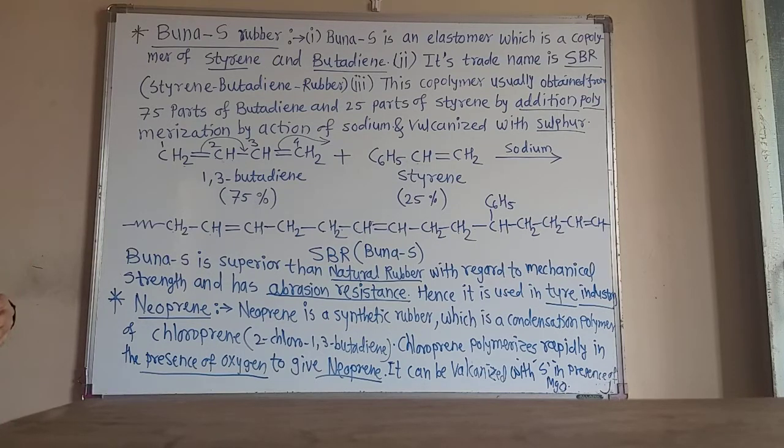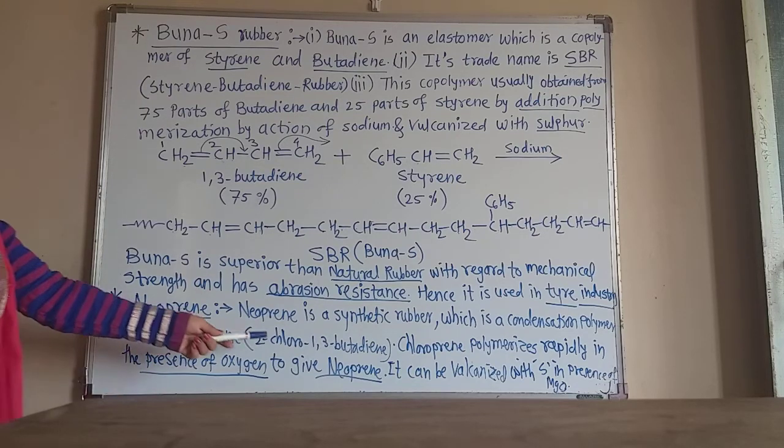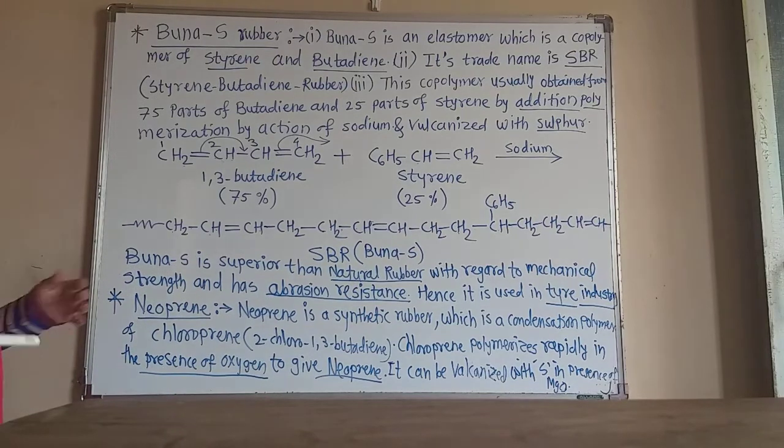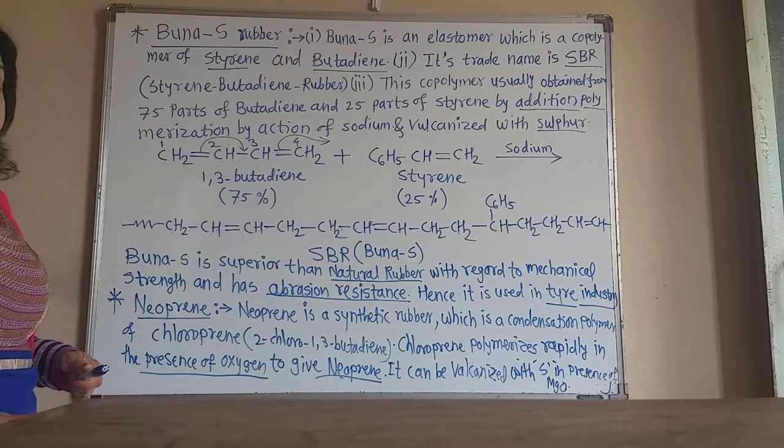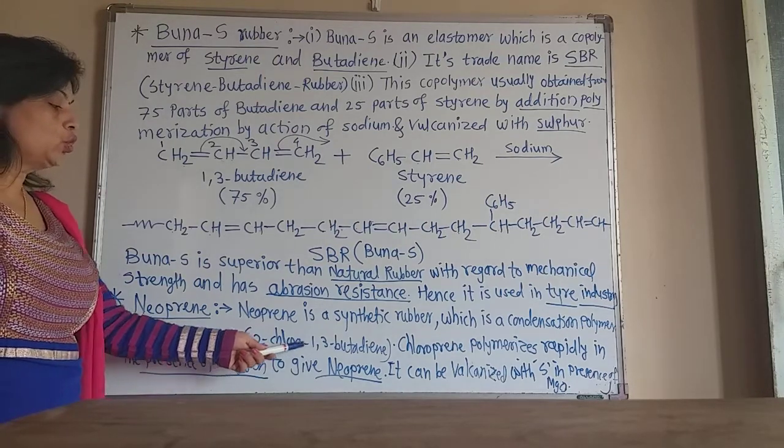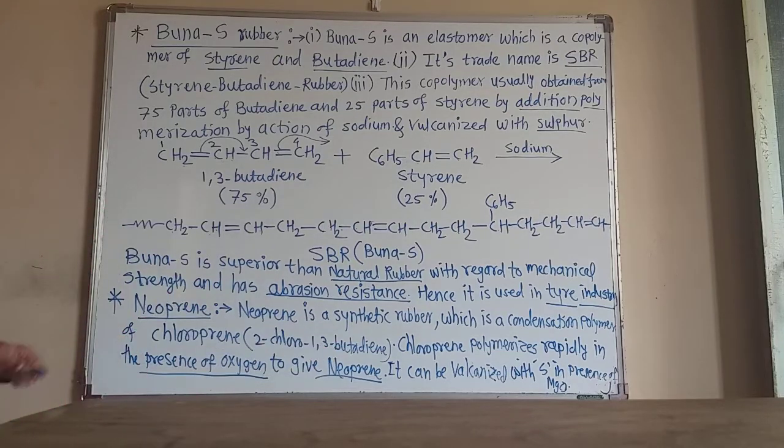Chloroprene is 2-chloro-1,3-butadiene. Neoprene is the synthetic rubber, and we will see the reaction later on. Neoprene is the condensation polymer of chloroprene, which is the monomer of neoprene rubber, and its IUPAC name is 2-chloro-1,3-butadiene. These monomers polymerize rapidly in the presence of oxygen to give neoprene.